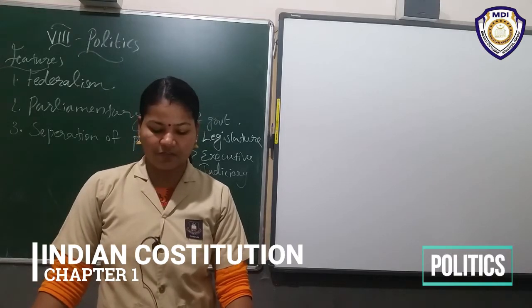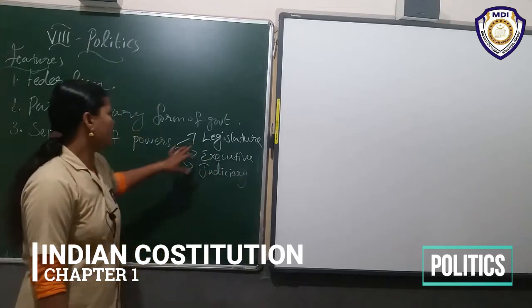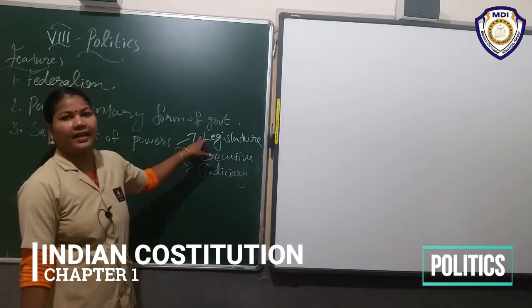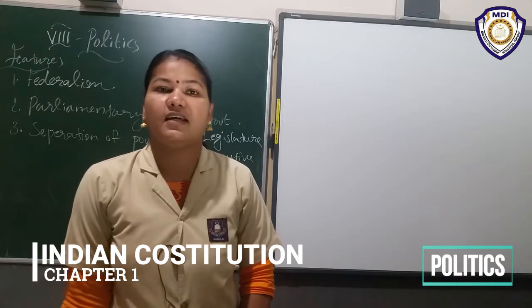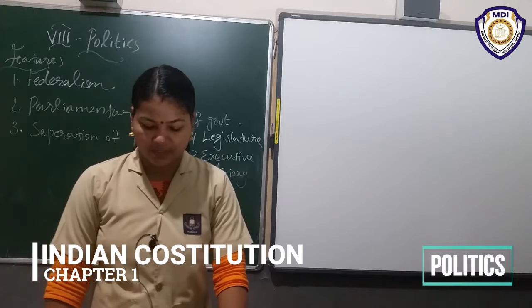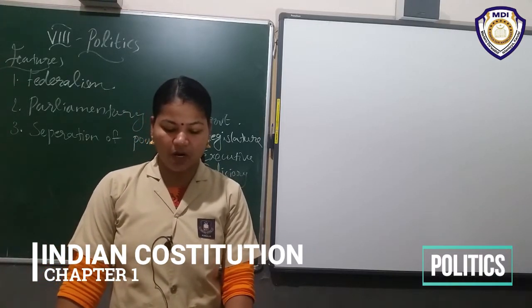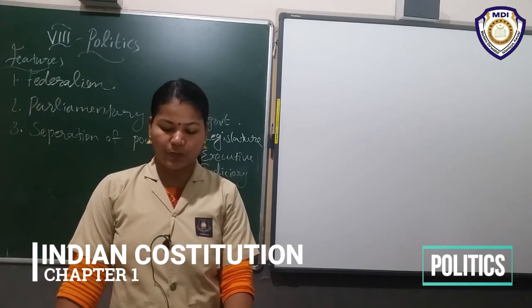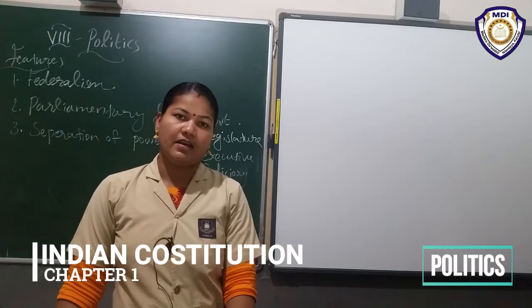The legislature refers to our elected representatives. Who are included in the legislature? Elected representatives. Then the executive is a smaller group of people who are responsible for implementing laws and running the government.